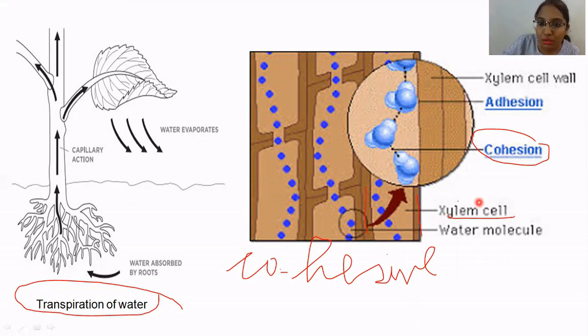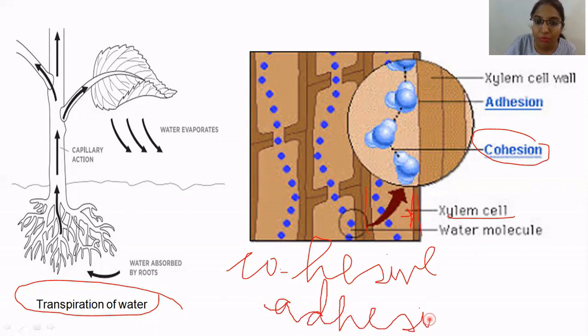Obviously here water is sticking to the wall of the xylem because of the adhesive property. So as you can see, it reaches all the plants, till the leaves. It can go up and it can go through different branches. It is only possible because water has cohesive and adhesive properties.